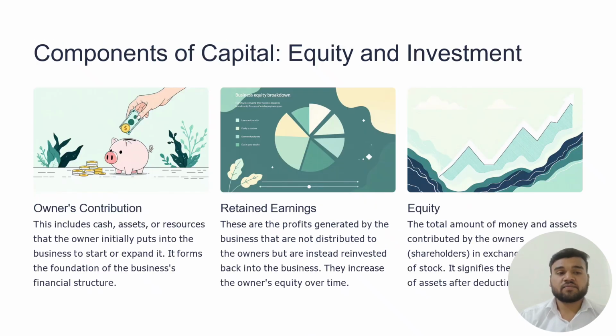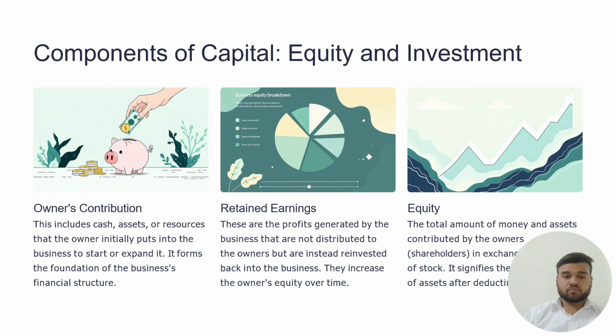Components of capital: equity and investment. Owner contribution: this includes cash, assets and resources that the owner puts into the business to start up or expand. It forms the foundation of the business's financial structure.